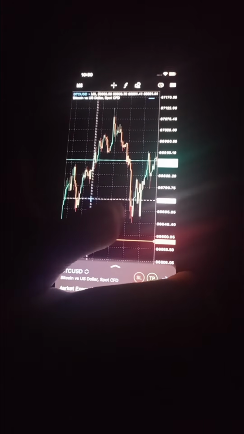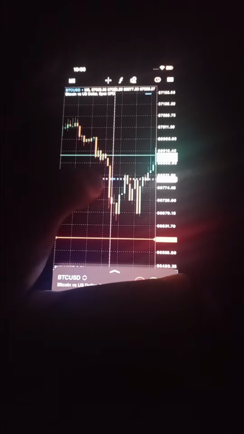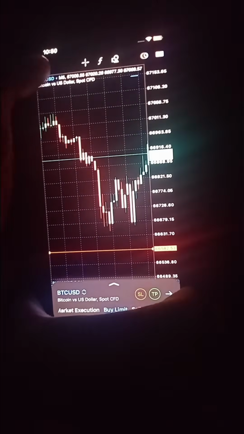In the lower time frame, there is a liquidity sweep right here. So this one swept this liquidity. Then I took the trade right here. I placed a buy order because there's a break of structure right here, and then it's going to this order block. So I use order block.